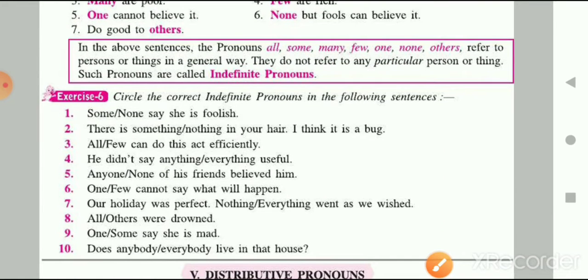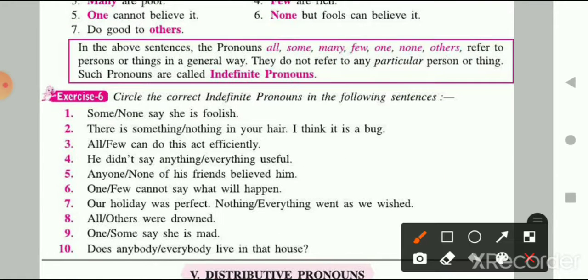So children, now let's do exercise number 6. I will do 2 to 3 questions to make you understand what you have to do in this exercise, and the rest of the exercise is your homework. I hope you can do it by yourself with the explanation I am giving you.